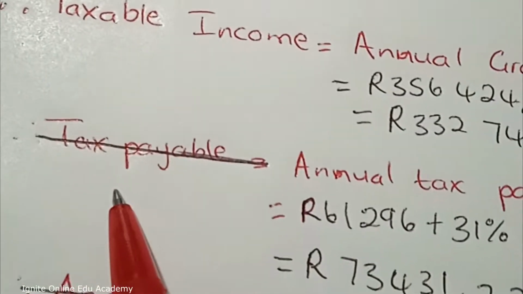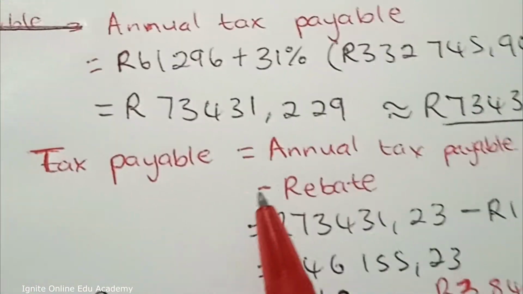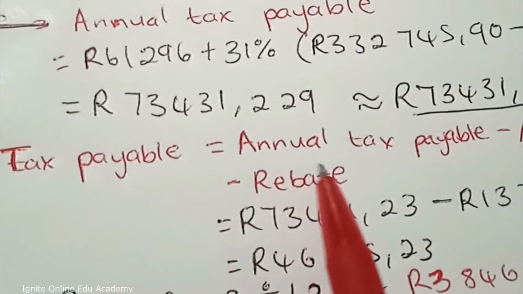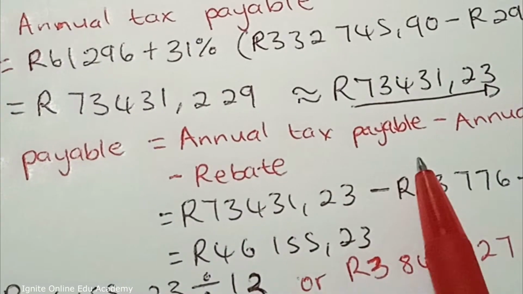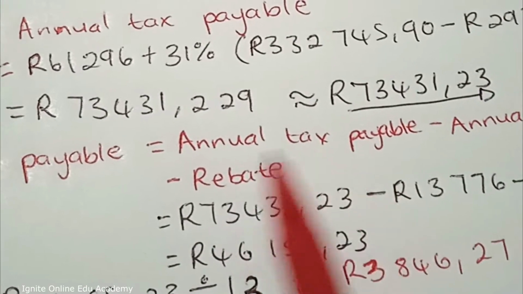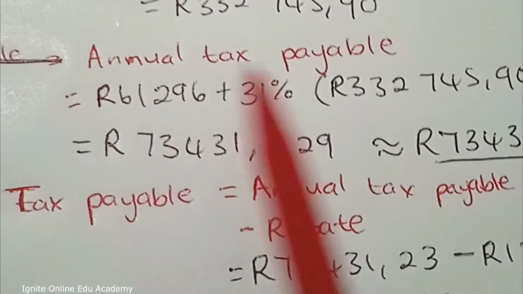Now, I was writing the second formula here until I realized that in order for me to work with this formula, I'm going to have to know what is his annual tax payable. First of all, what tax should he be paying for me to work with the second formula? So I started by calculating that.